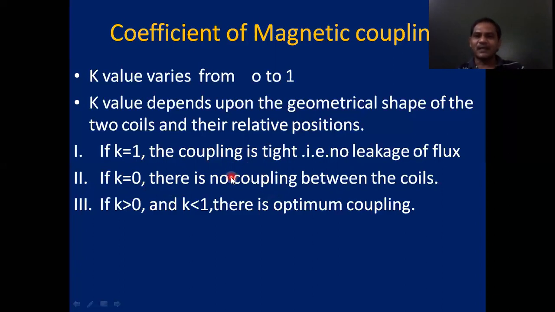Then the magnetic flux forming around the primary coil doesn't intersect the secondary coil. If K greater than 0 and K less than 1, that is in between 0 and 1, then we say that optimum coupling. So if the moderate magnetic flux forming due to the primary coil is linking with the secondary coil or vice versa, then K value lies between 0 and 1. We say that this is called optimum coupling. For tight coupling, K is equal to 1. For no coupling, K equal to 0. For optimum coupling, K lies between 0 and 1.